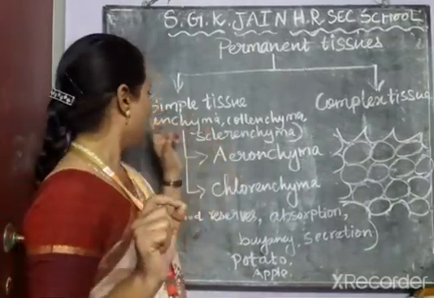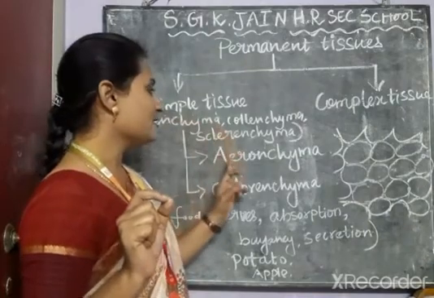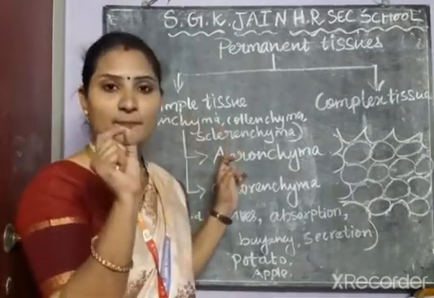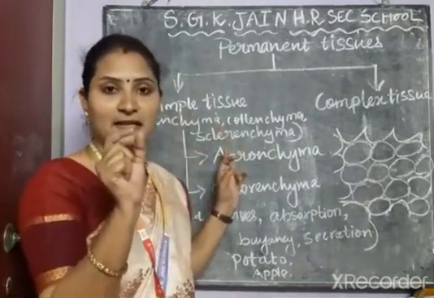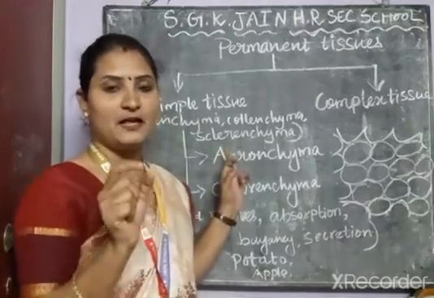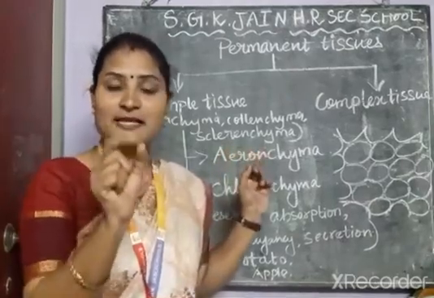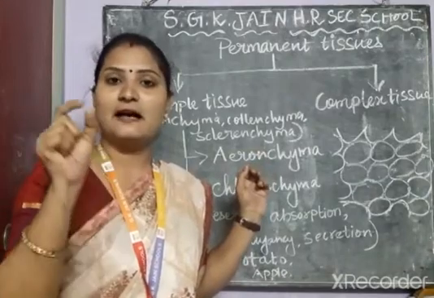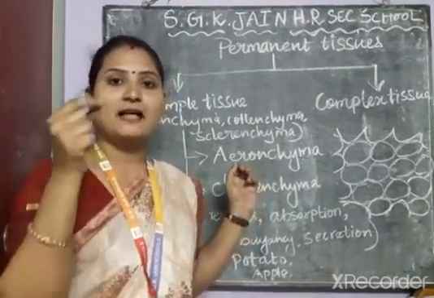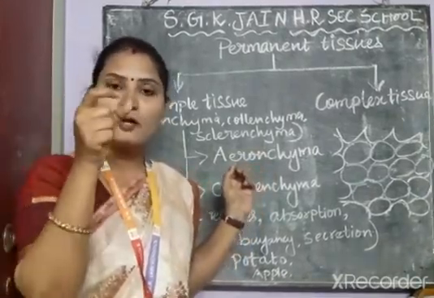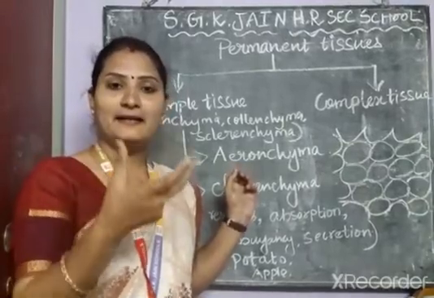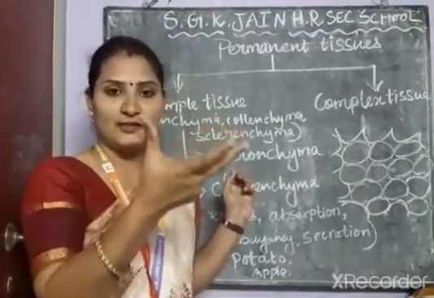And parenchyma possesses intercellular space in the aquatic plants. When the parenchyma possesses intercellular space in the aquatic plant, air is filled in it, and because of that the plant can float on the surface of the water.